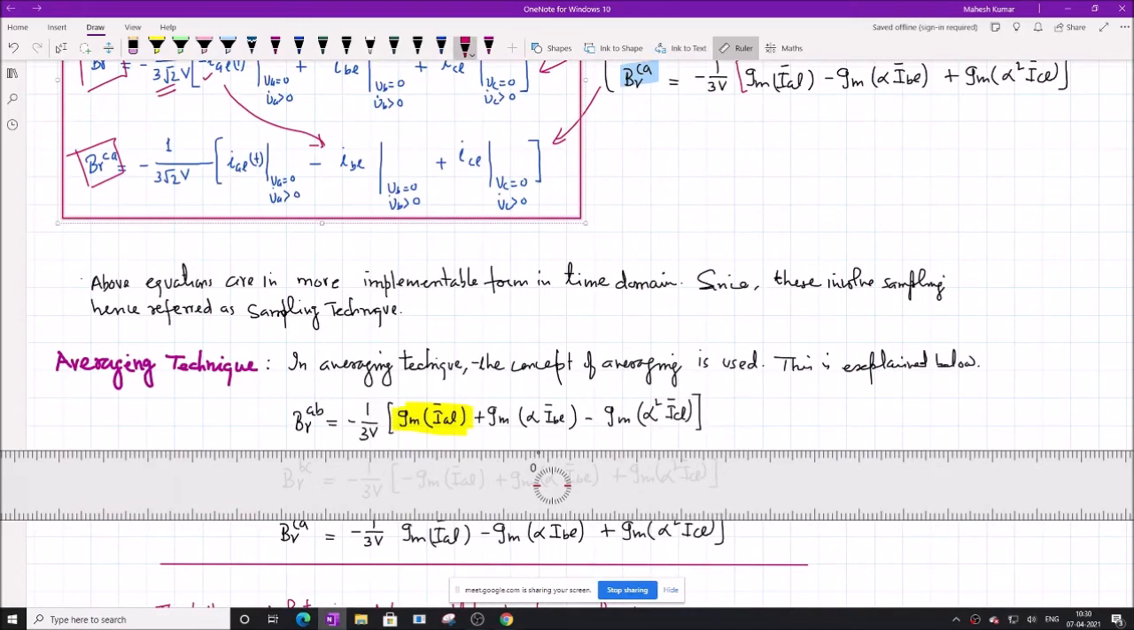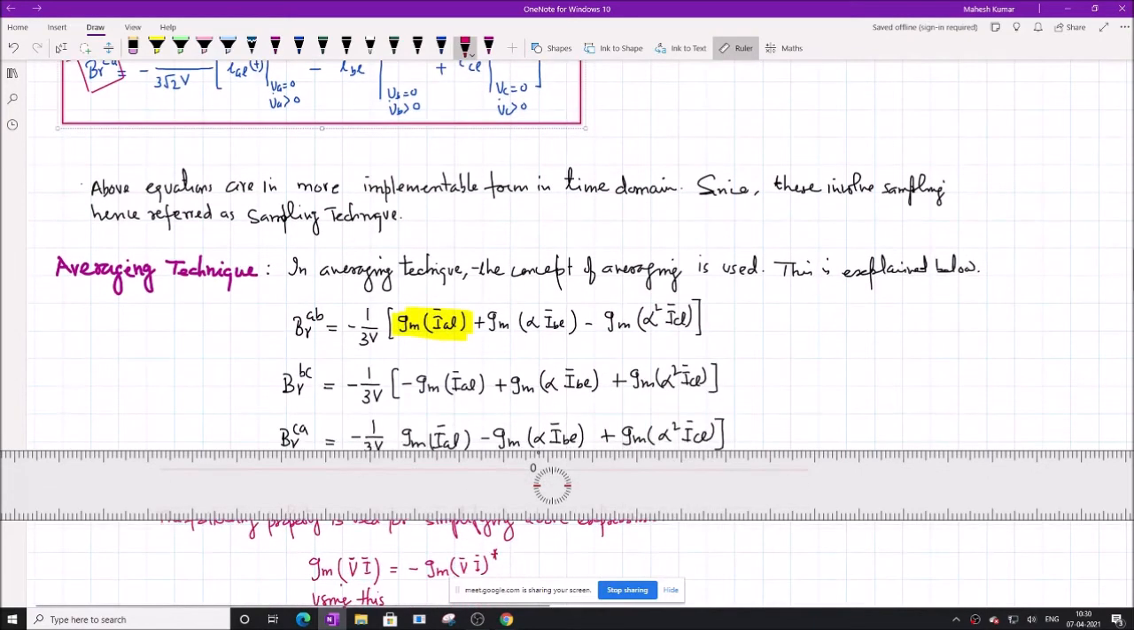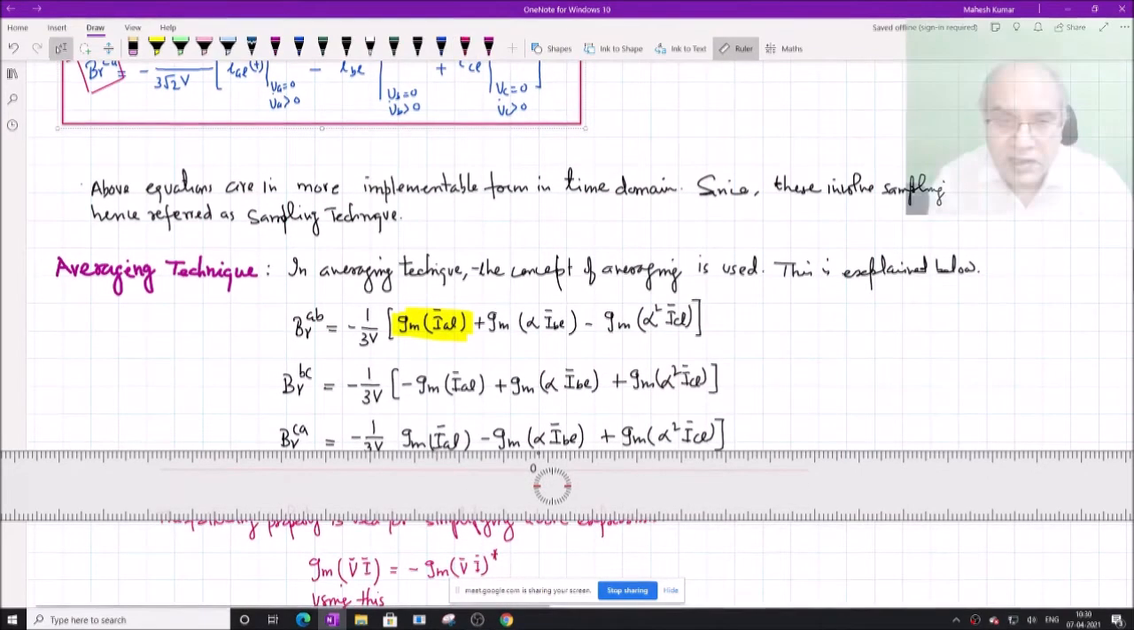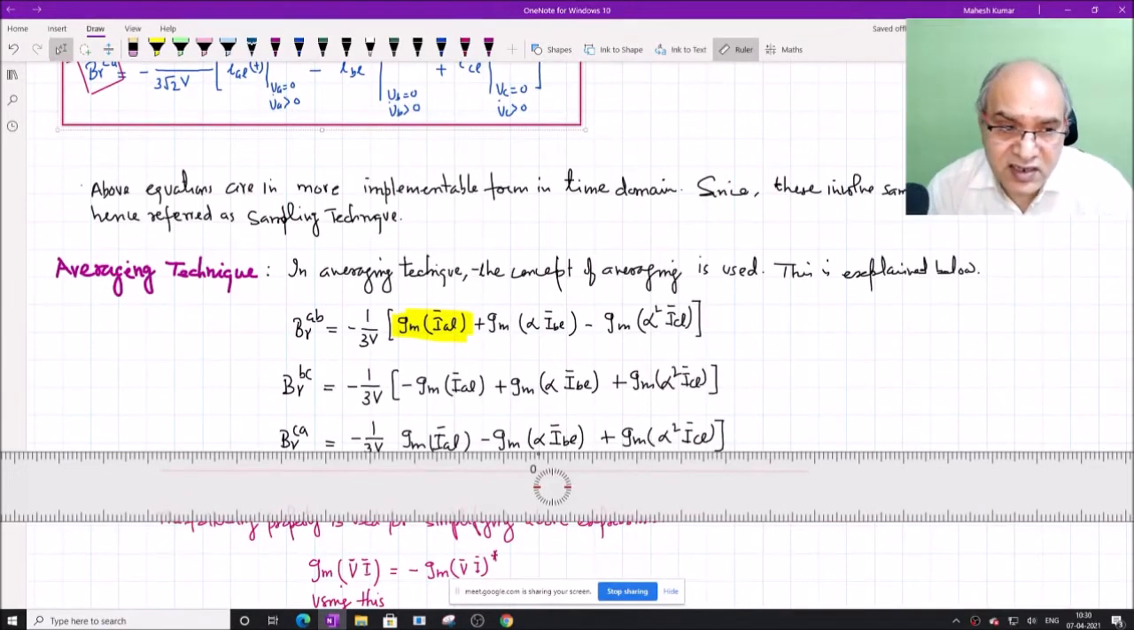In a similar fashion, there is another technique called the averaging technique. In the averaging technique, the concept is that we average the real time domain quantity. And what are these real time domain quantities?